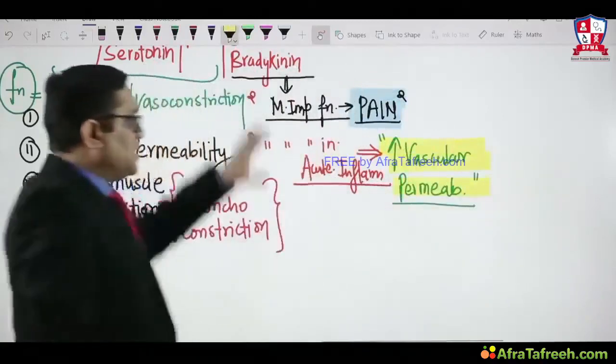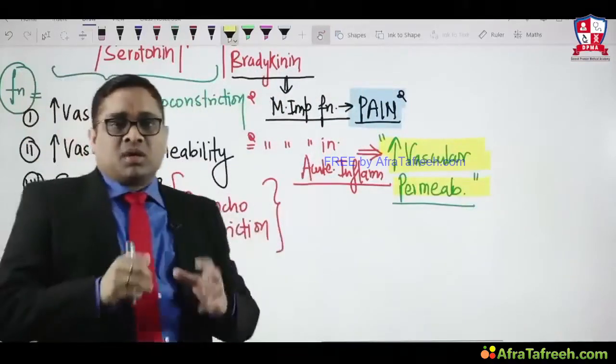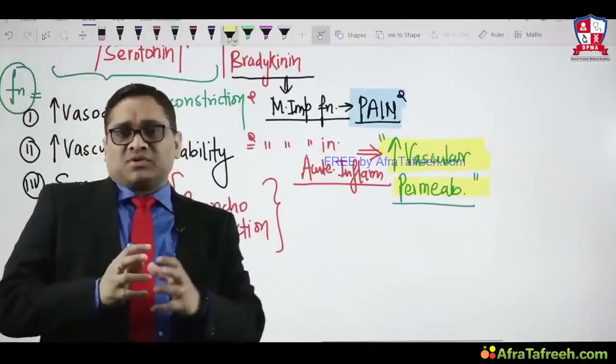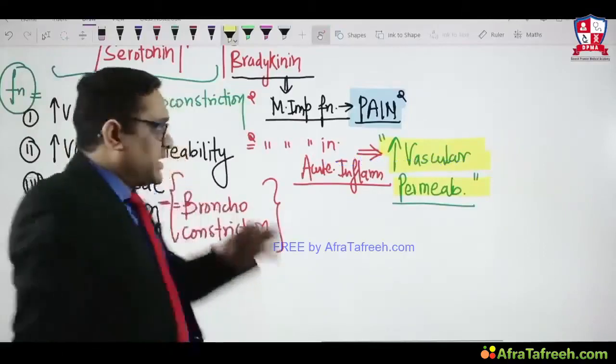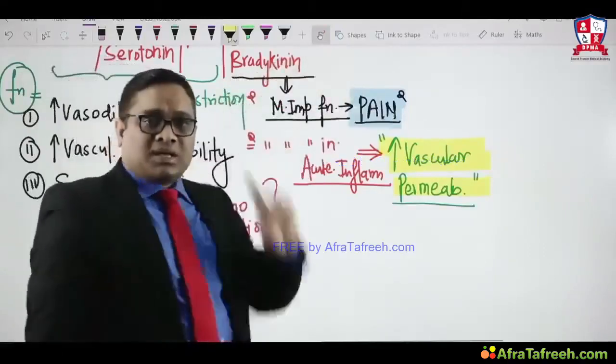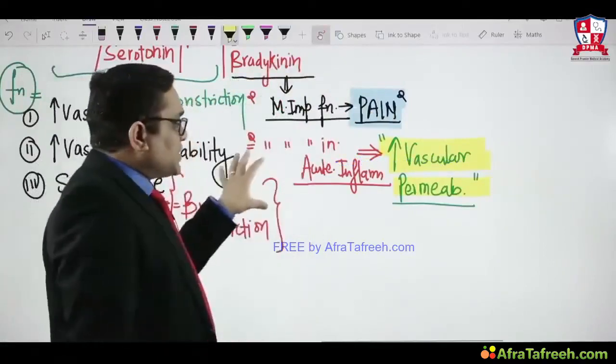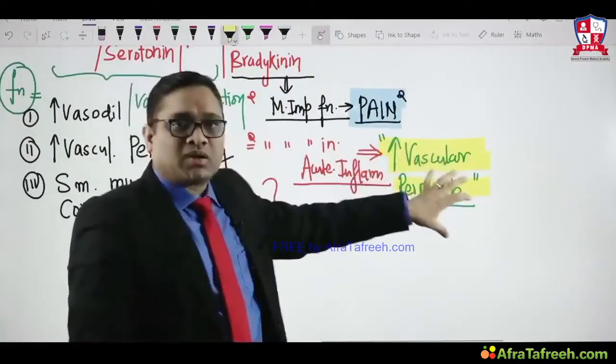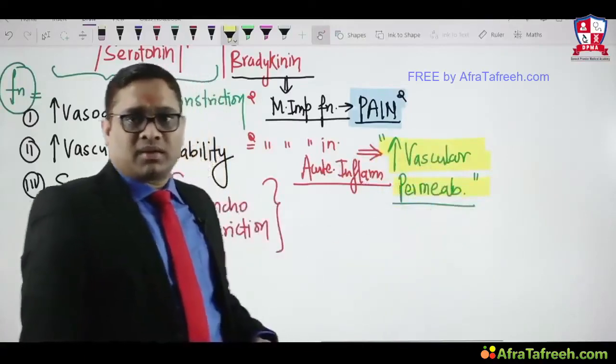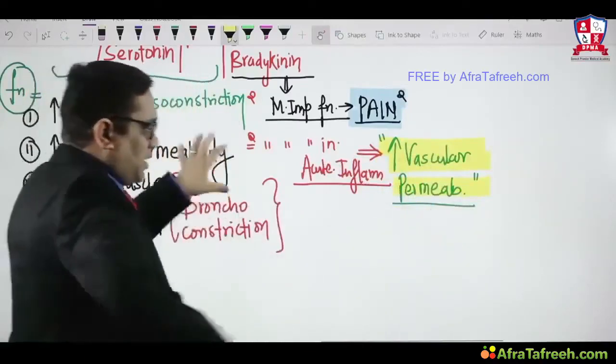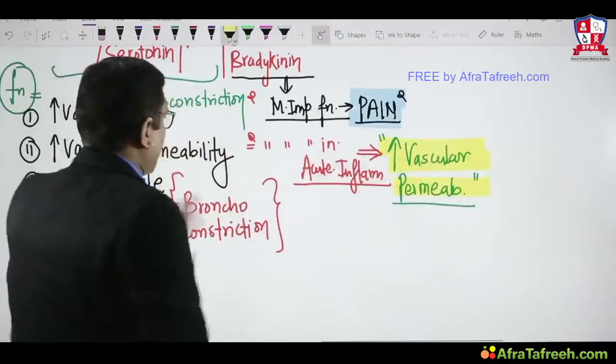These are the two questions which the examiner asked based on the language of the MCQ. You have to decide the right answer. Most important function: answer should be pain. Most important function in acute inflammation: answer should be increased vascular permeability, right? So this is how we can understand these four mediators at one place.